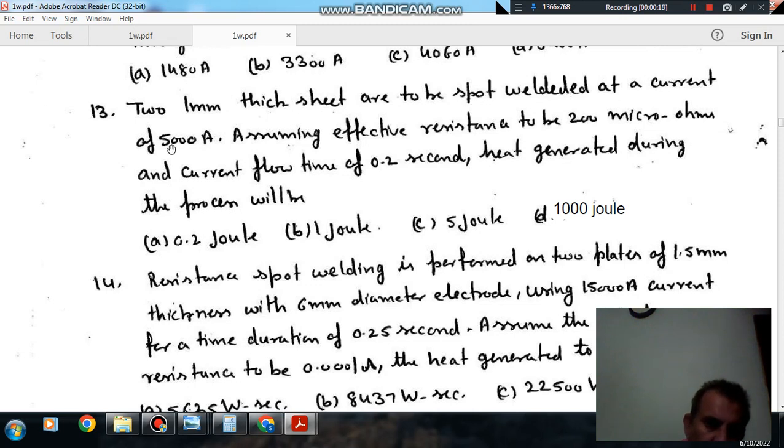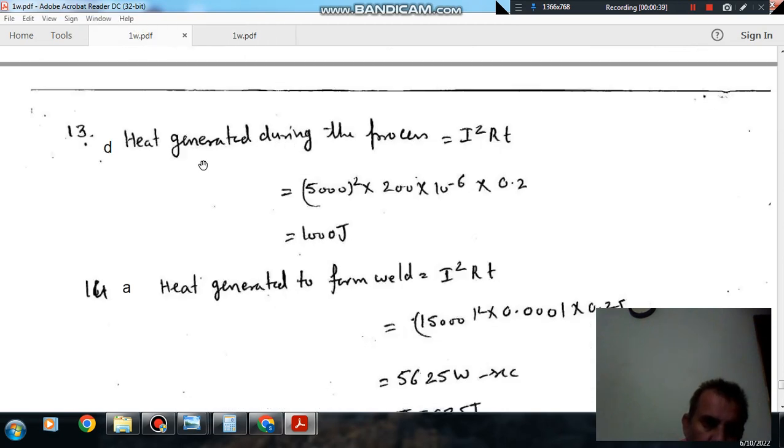current of 5000 amperes. Assuming effective resistance to be 200 micro ohm and current flow time of 0.2 seconds, the heat generated during the process will be: option A, 0.2 joule; option B, 1 joule; option C, 5 joule; option D, 1000 joule. So here the heat generated during the process is I square RT, where I is 5000, R is 200 micro ohm, and T is 0.2. So heat generated is 1000 joule.